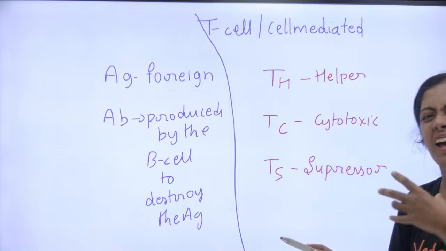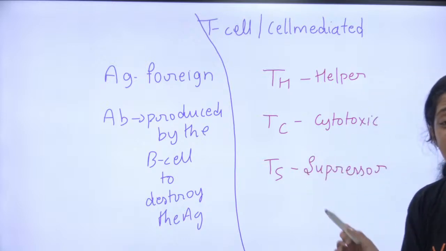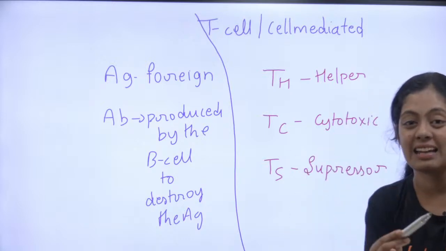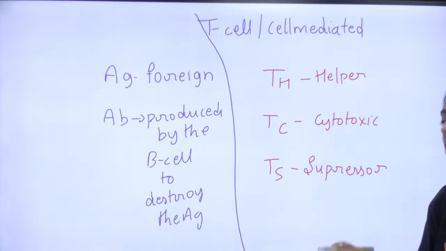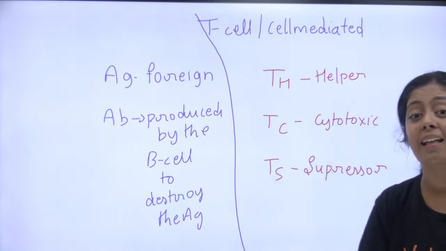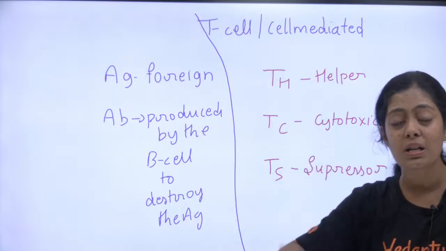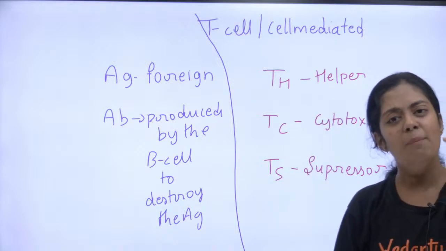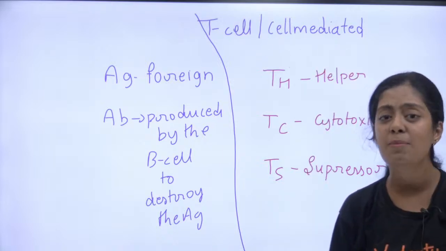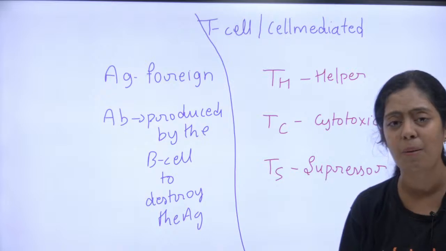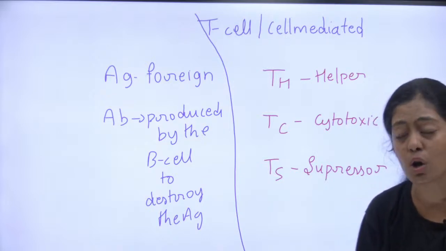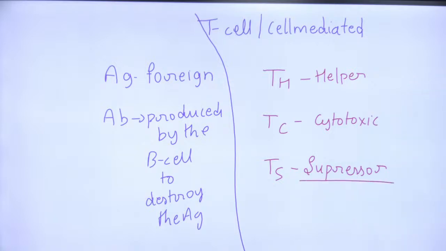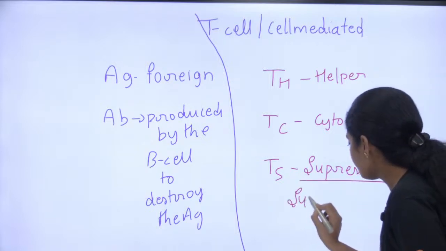Helper means it helps. Cytotoxic: cyto means cell, toxic means killing. So these cytotoxic cells are going to kill the pathogens. Then what is suppressor? Whenever my immune response is too high, at that time it has to be reduced. If the immune response is always high, it results in hypersensitivity, right? That is also bad for our body. So whenever my immunity is high, we use suppressor to bring it under control. It suppresses the immunity.